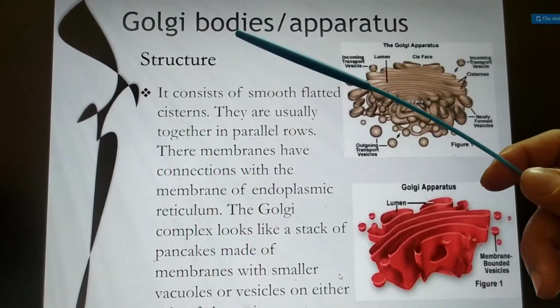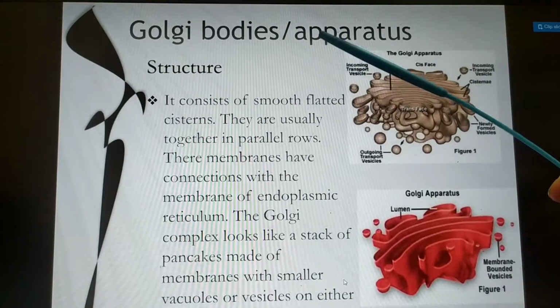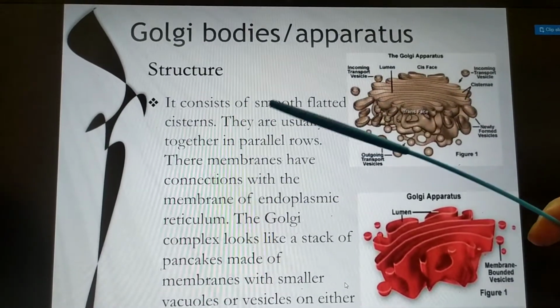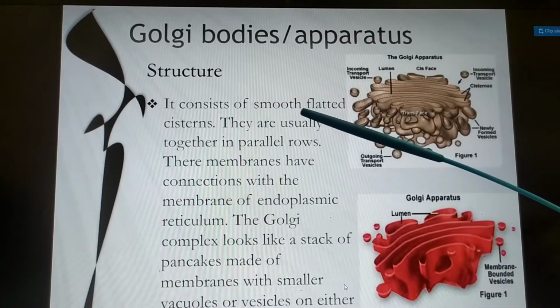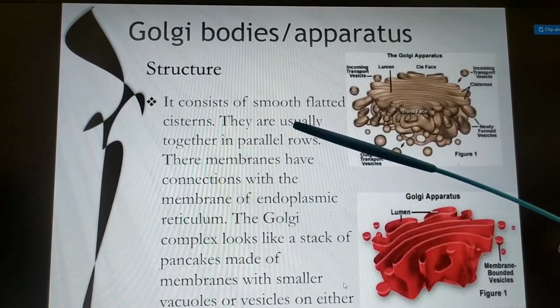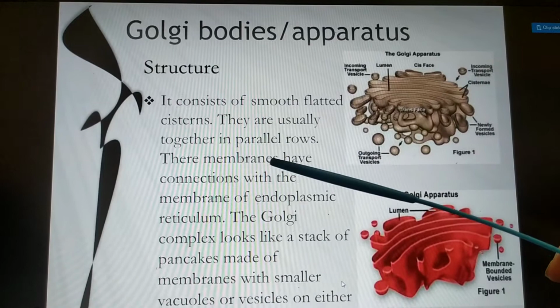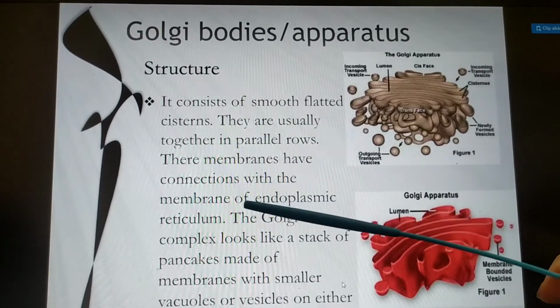The next important organelle is Golgi bodies or Golgi apparatus. We are discussing the structure: it consists of smooth, flattened cisterns. They are usually together in parallel rows. These membranes have connection with the membrane of endoplasmic reticulum.